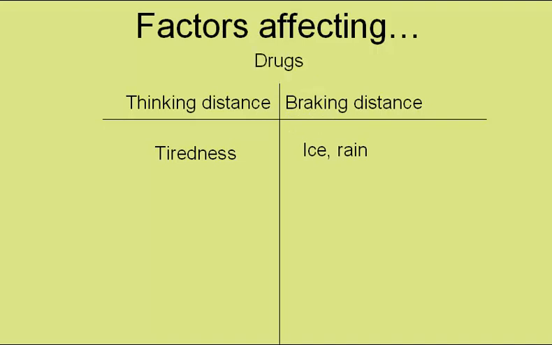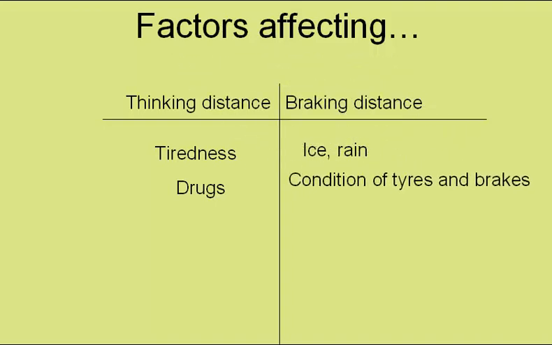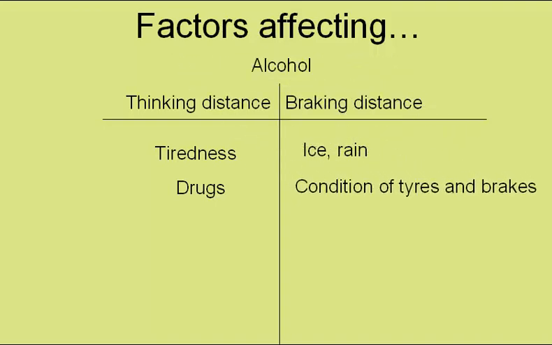Drugs would slow down your reactions and so affect your thinking distance. The condition of the tyres and brakes would affect how quickly you could brake, but not how quickly you responded, and so that would affect the braking distance. Alcohol, being a drug, would slow down your reactions and affect your thinking distance. Just to stress, if asked for two different factors, don't put drugs and alcohol as your two different factors.